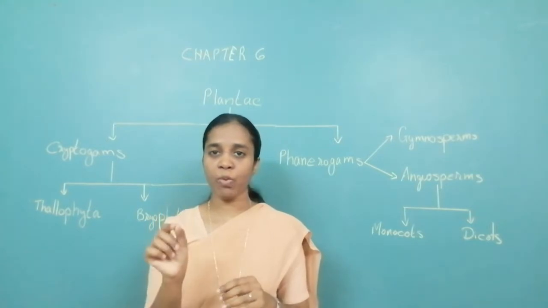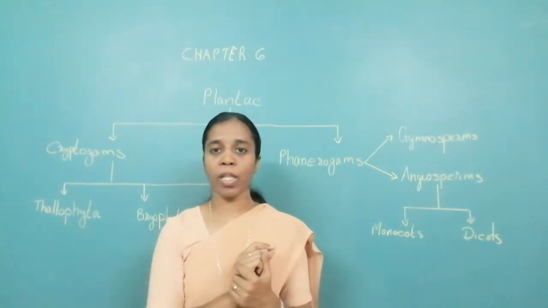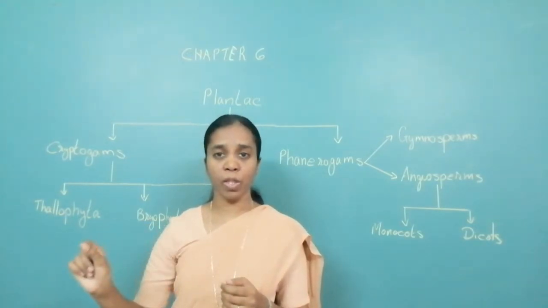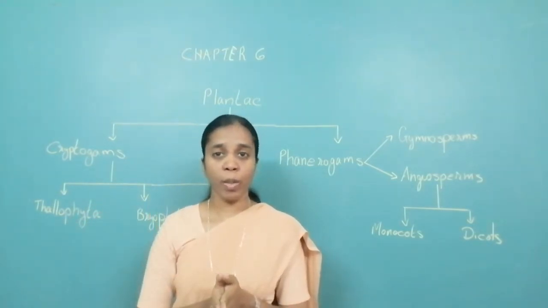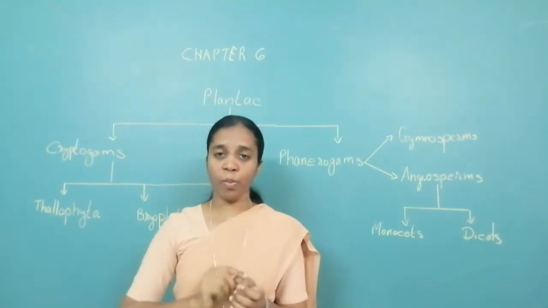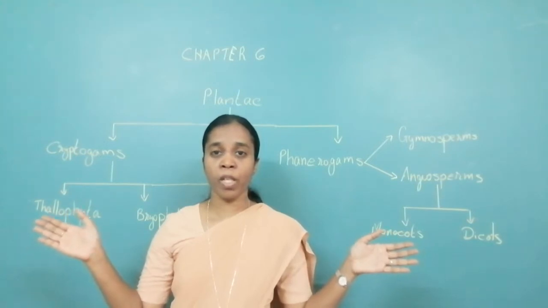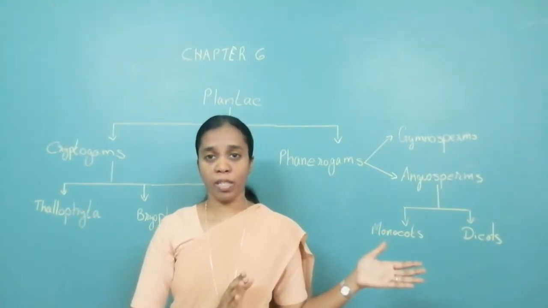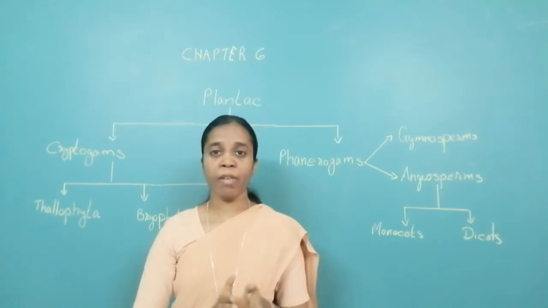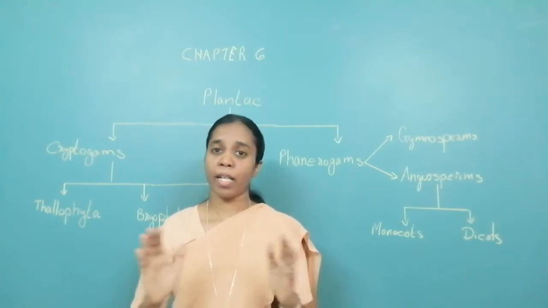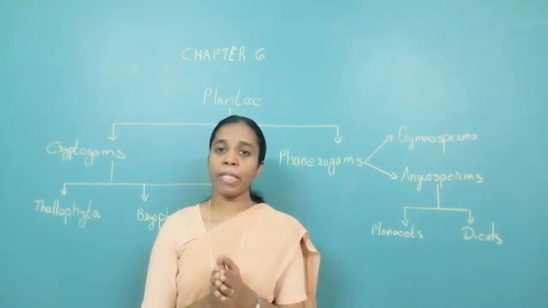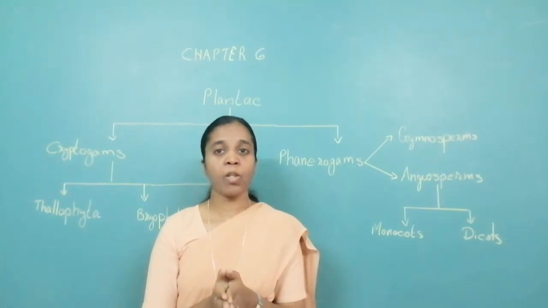In order to study each particular category, suppose we want to study about us, human beings. Can we take individual human beings to study? Can you imagine the number of population? Can we study about each individual? Now we are talking not only about we human beings, that is just like one small drop in the big ocean. There are a variety of living organisms. So how to study them? In order to study them, they have grouped and classified depending upon certain criteria, maybe some similarities or maybe some differences.